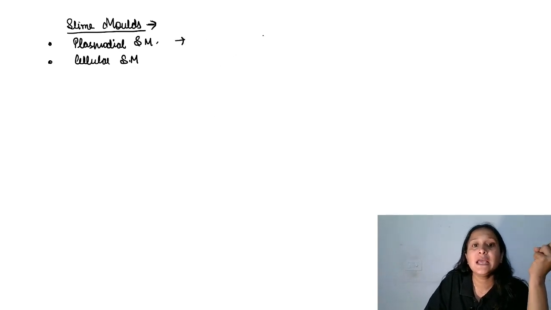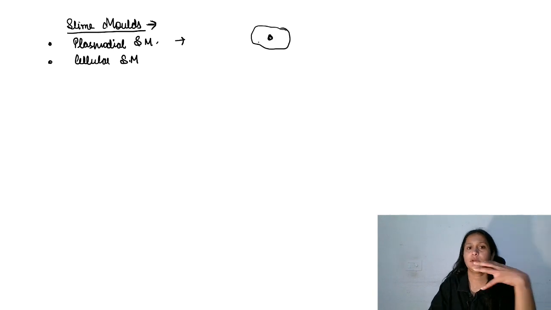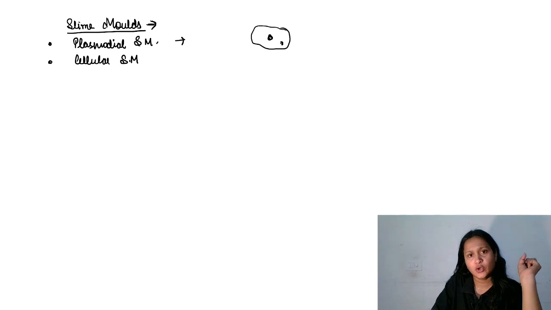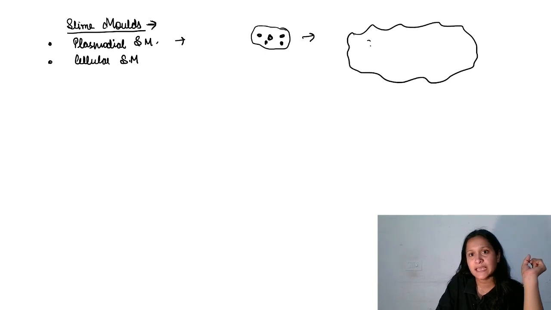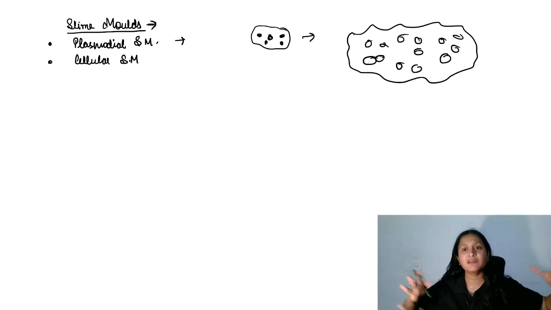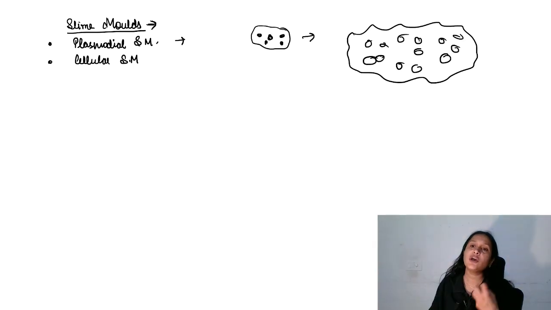Here, what you will see, there is a cell. No cell wall is present over here. The nucleus divides continuously. No cytokinesis, only karyokinesis. And in this way, the plasmodium also increases in size. Multinucleate condition you will see here. And this plasmodium spreads to a very long length, engulfing the organic material from bacteria and so on.